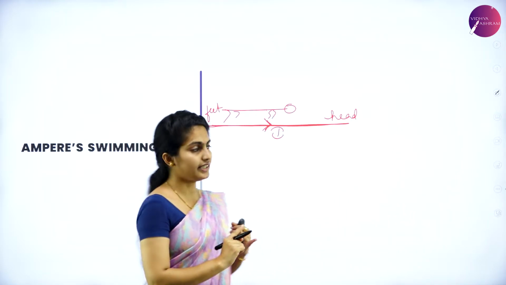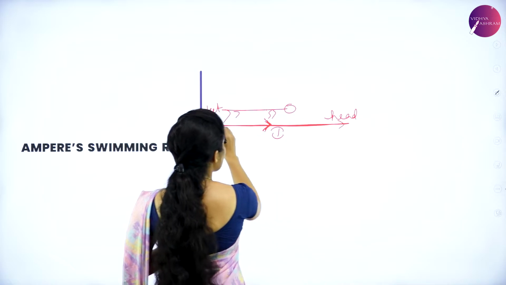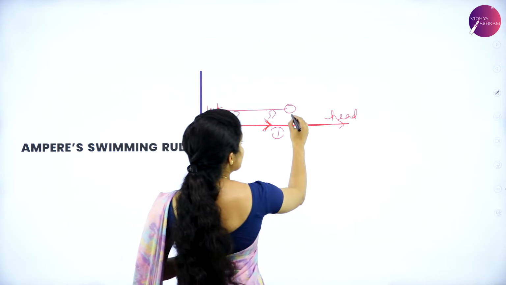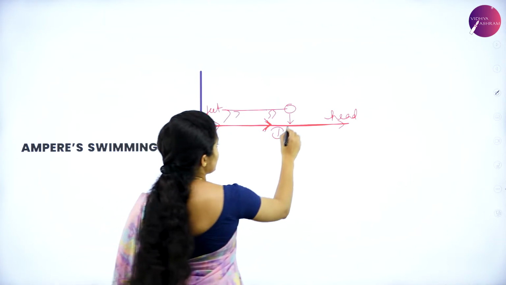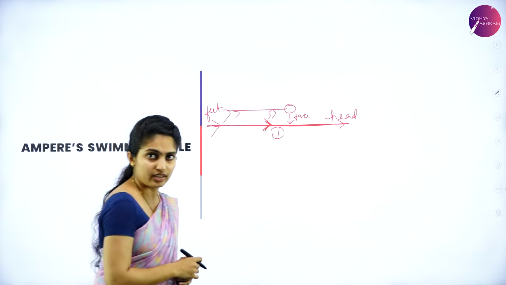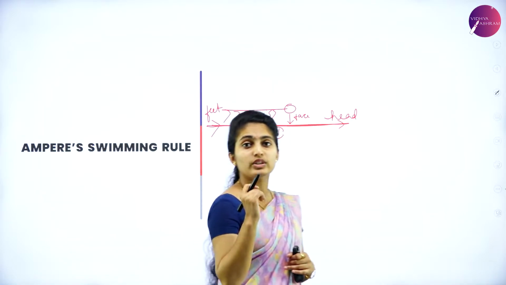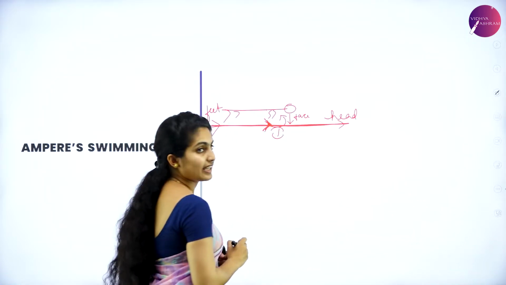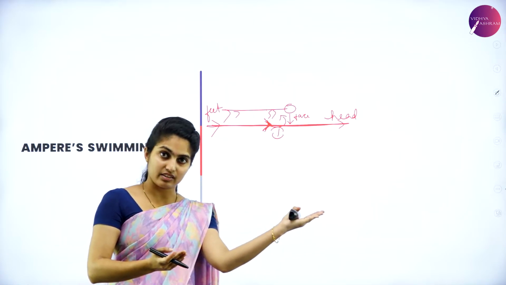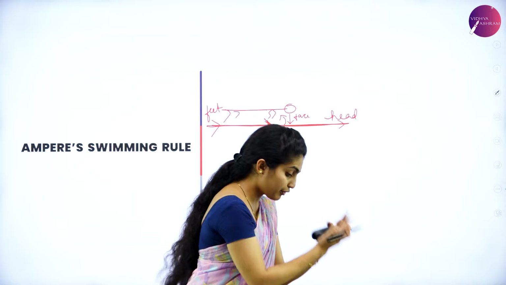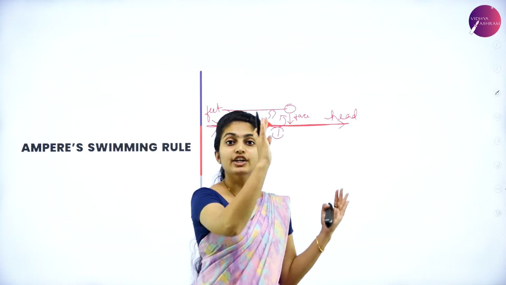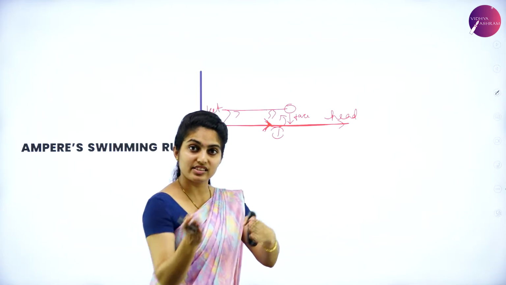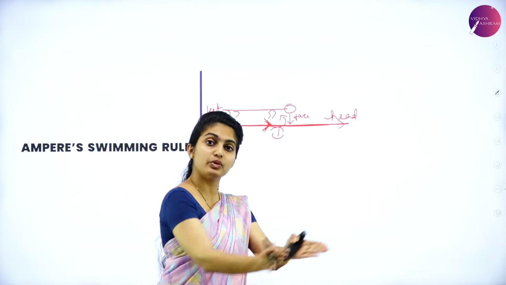That is the direction of the current I. So this direction shows the current I. Now you can see a man is swimming and his face is towards the conductor. So now what happens to the needle? The needle starts deflecting towards his left hand side. So if this is a conductor, when you fall onto the conductor facing the floor, facing the ground, what happens? This is your left hand. So your magnetic needle fluctuates, that is, the needle turns in the anti-clockwise direction, towards the left hand side.